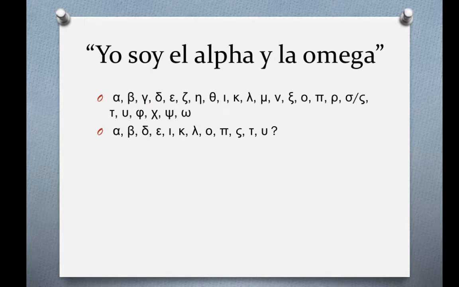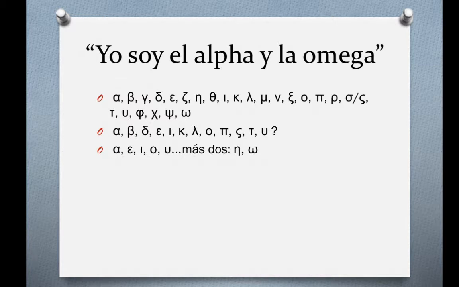Well, you probably noticed all of these letters are very familiar to us for the sounds they're associated with. We've got alpha, beta, delta, epsilon, iota, kappa, lambda, omicron, pi or p, sigma, tau, and upsilon. They look just like the letters that we use in English, and they have the same sound values too. And it's for this reason that when we start off in Greek, we can be encouraged, because it's not quite like learning Hebrew where everything is brand new, plus you have to read from right to left. No, there's a lot of overlap here, and these are all letters that are very similar in the English language.